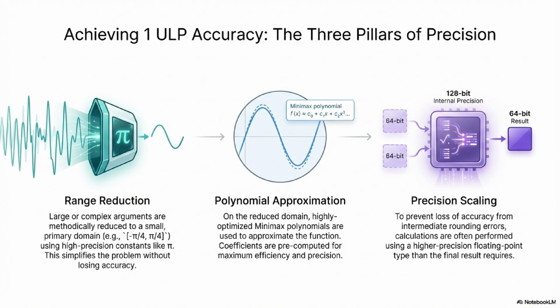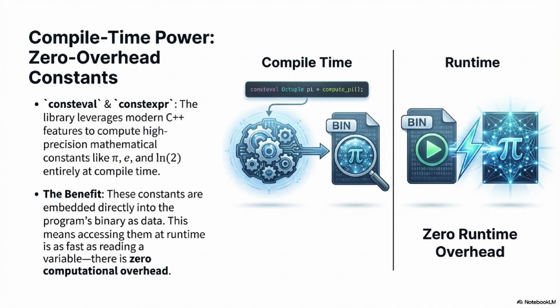It's the difference between guessing where the boundary is and mathematically proving your final result lies on the correct side of it. And to wrap up the math capabilities, they also provide high-precision mathematical constants like pi, e, natural log of 2, and they do it through const_expr functions. Which is a fantastic feature for both performance and reliability. Using const_expr means these constants are computed with the appropriate high precision, whether you need 34 digits or 71, directly at compile time. So there's no runtime overhead. None. And more importantly, it removes any potential source of error from, say, initializing a constant using a lower precision literal. You just get the perfect octuple pi calculated once, guaranteed.